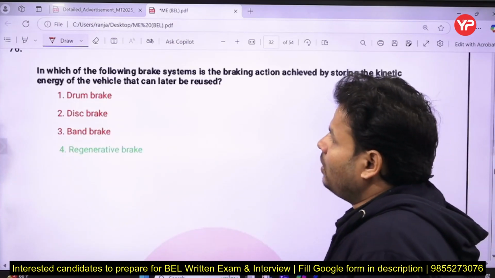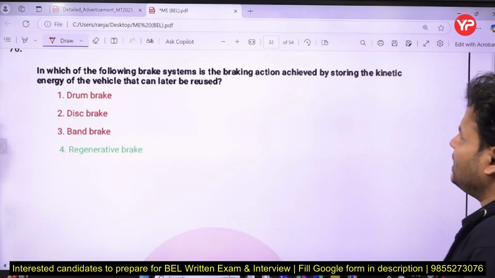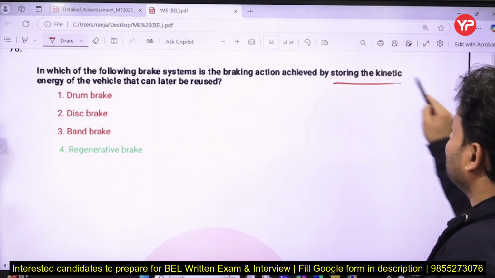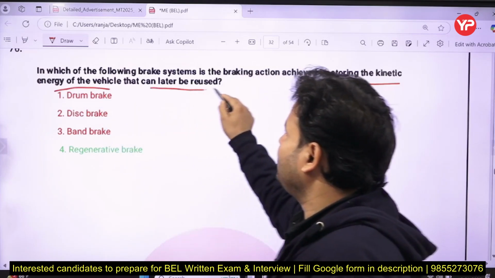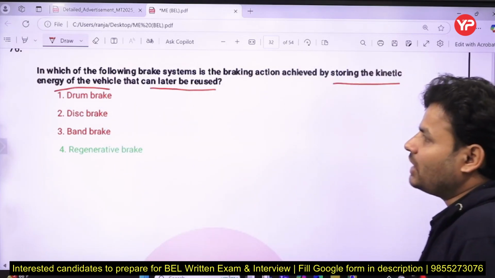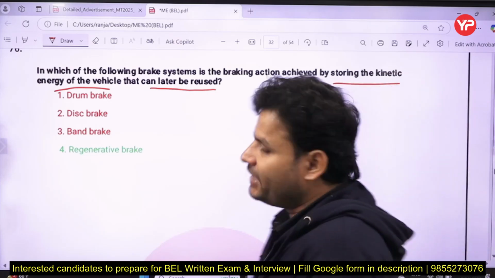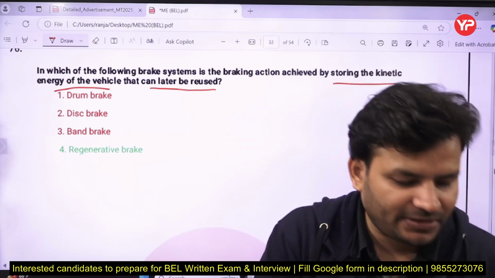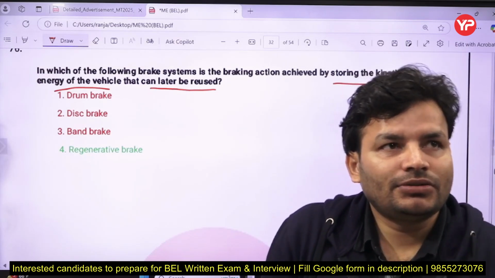Next one, in which of the following brake systems is a braking action achieved by storing the kinetic energy of the vehicle that can later be reused? Drum brake, disc brake, band brake, and what? Regenerative brake. So what will be the answer, my dear friends, here?